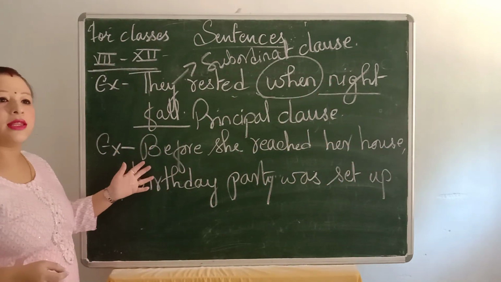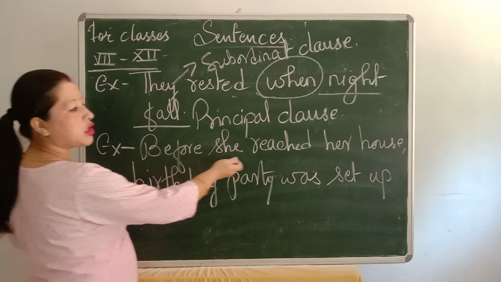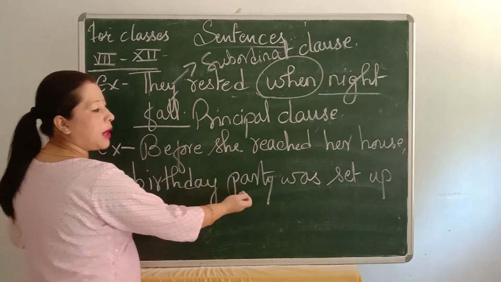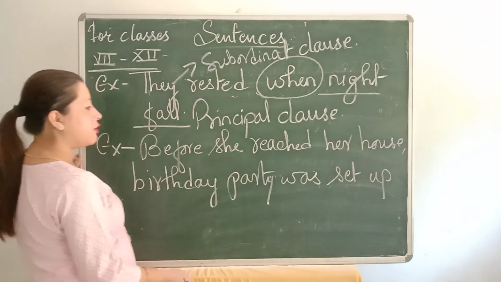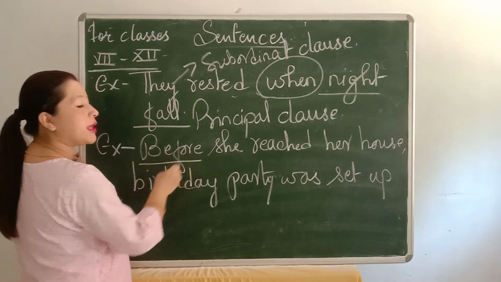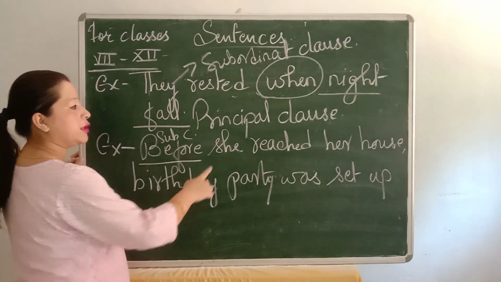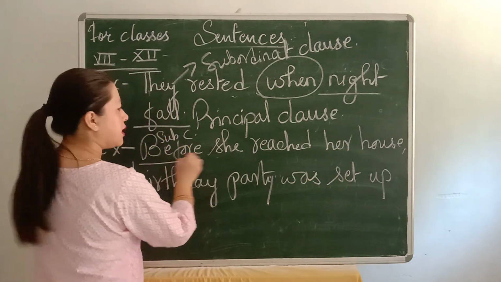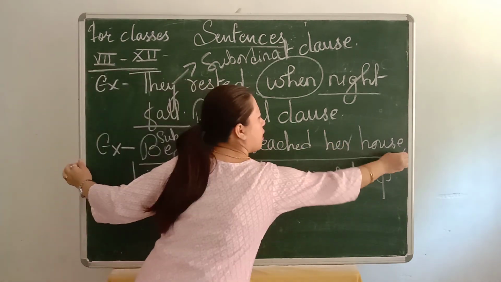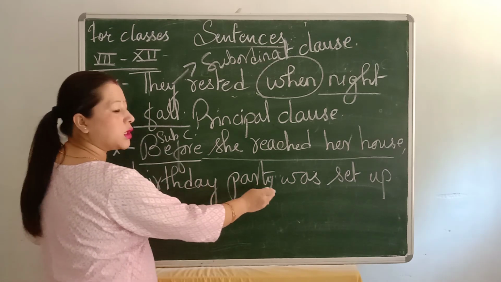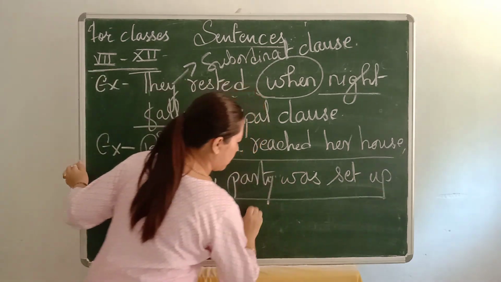See, now here in this sentence you find "Before she reached her house, birthday party was set up." Now children, here "before she reached her house" is a subordinate clause. This all comes under subordinate clause. "Birthday party was set up" is a principal clause.